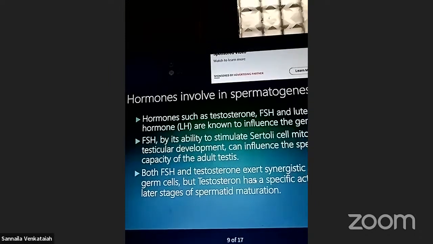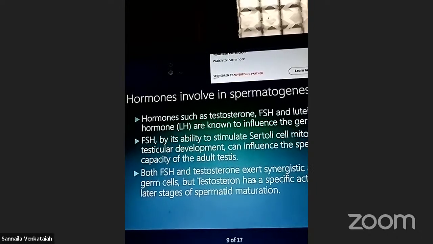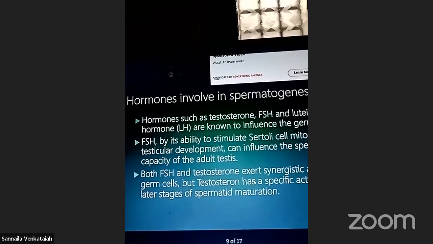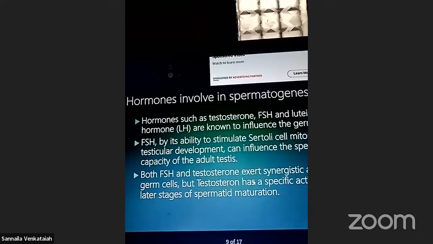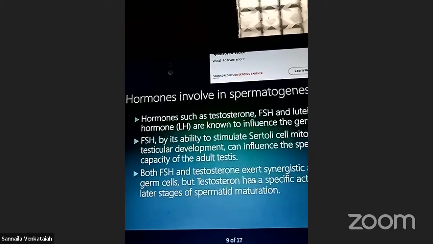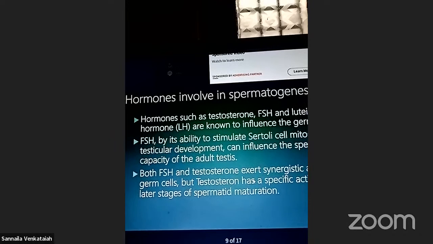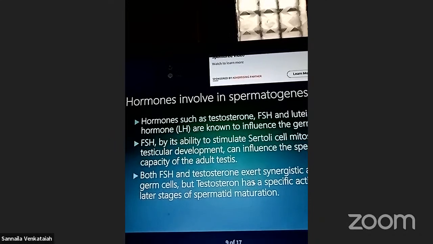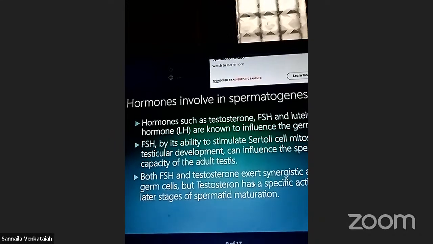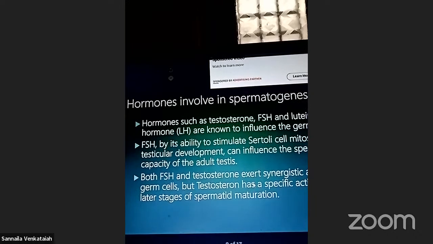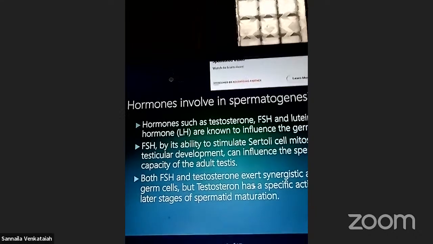Which are the hormones? The pituitary gland releases two types of hormones. Which are the two types? One is peptide hormones, right? And the neuropeptide hormones, right?